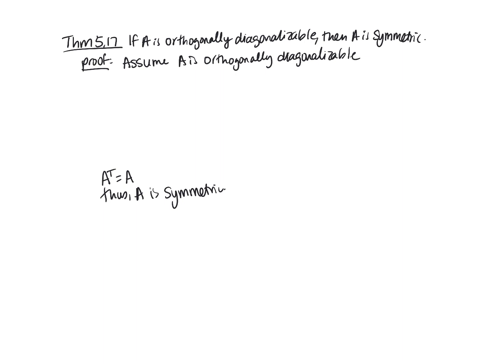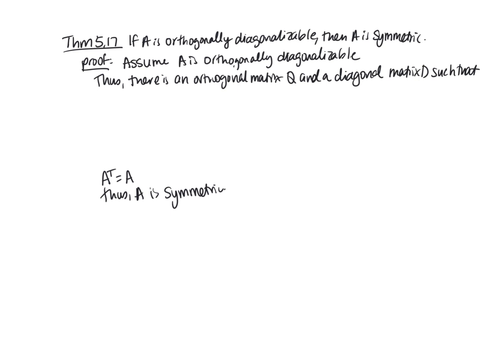What do we get from orthogonally diagonalizable? That means there is an orthogonal matrix Q and a diagonal matrix D such that Q inverse AQ equals D. But since Q is orthogonal, we have that Q inverse equals Q transpose.